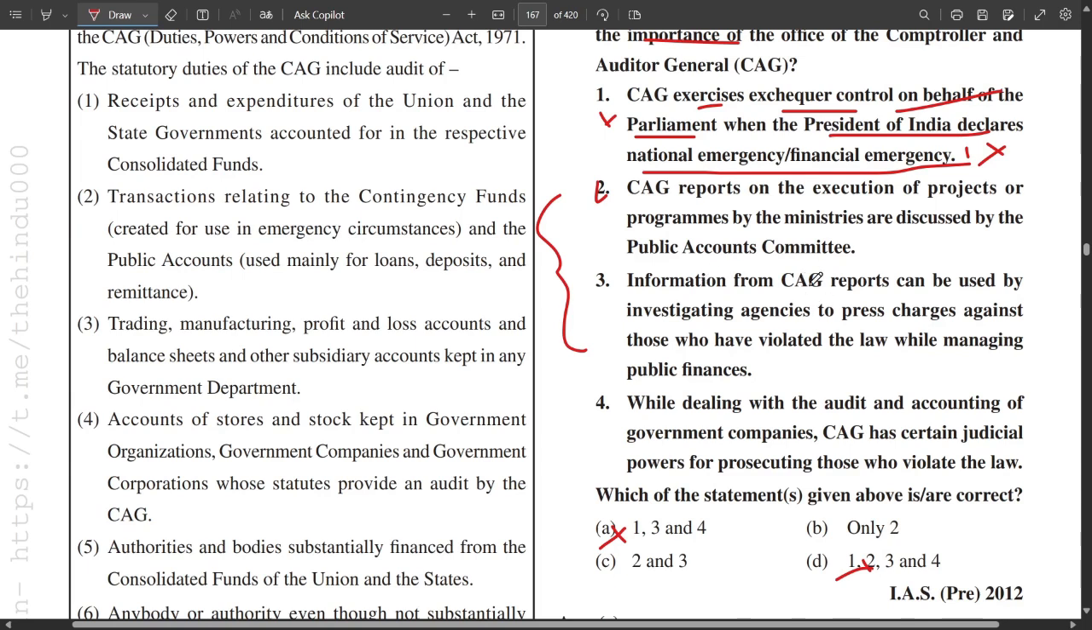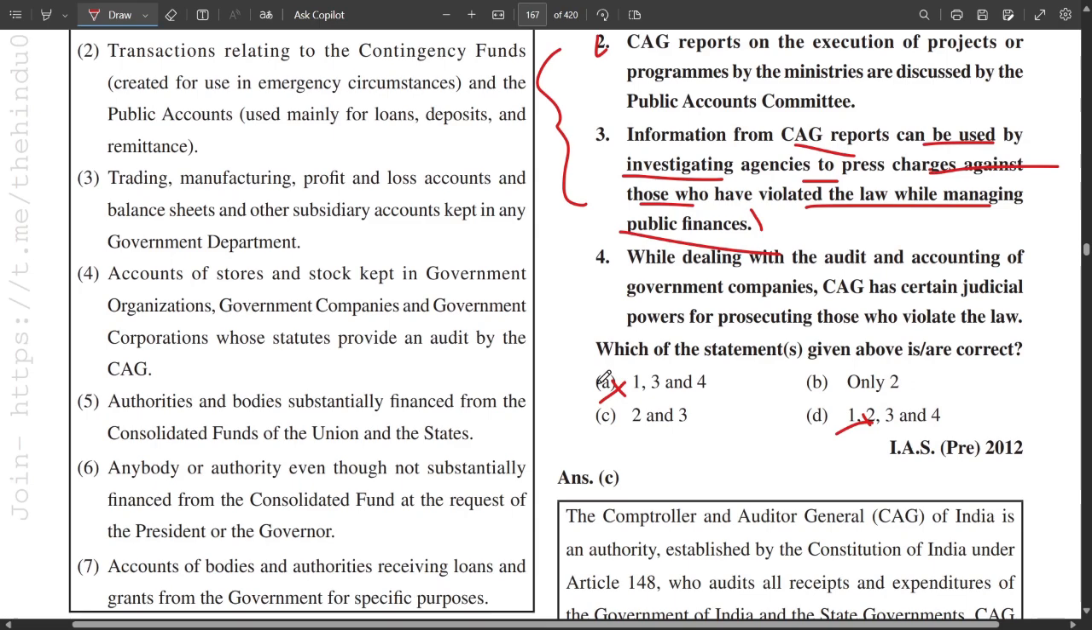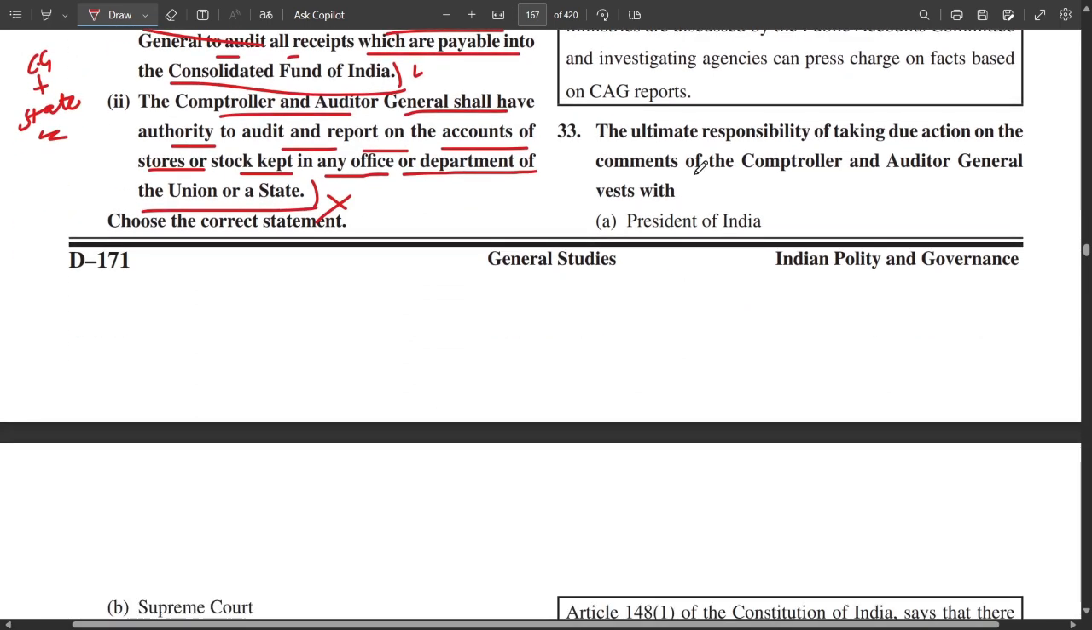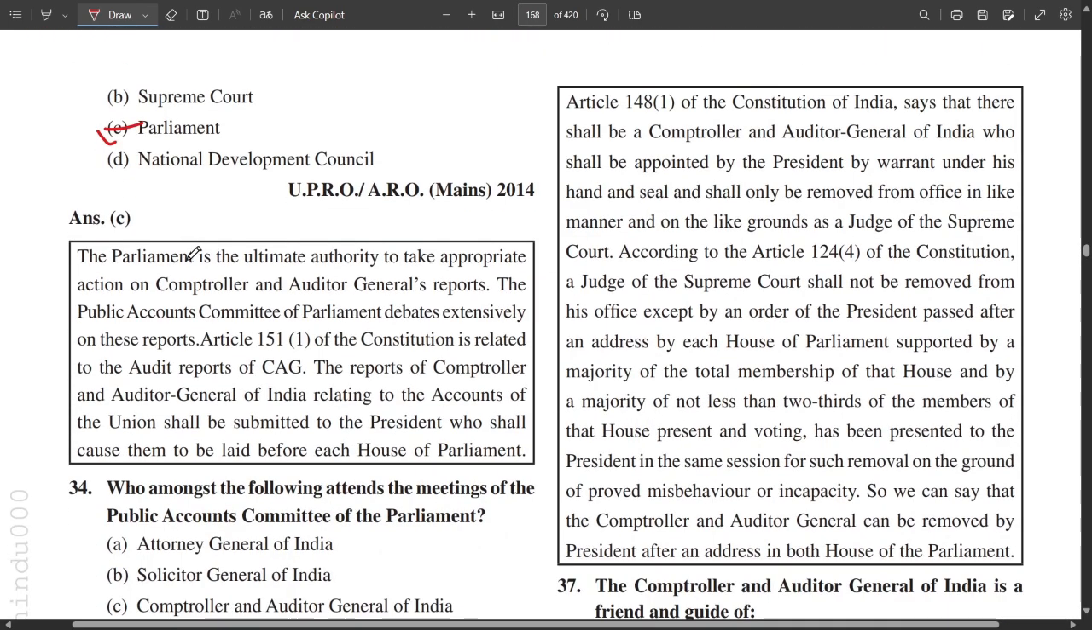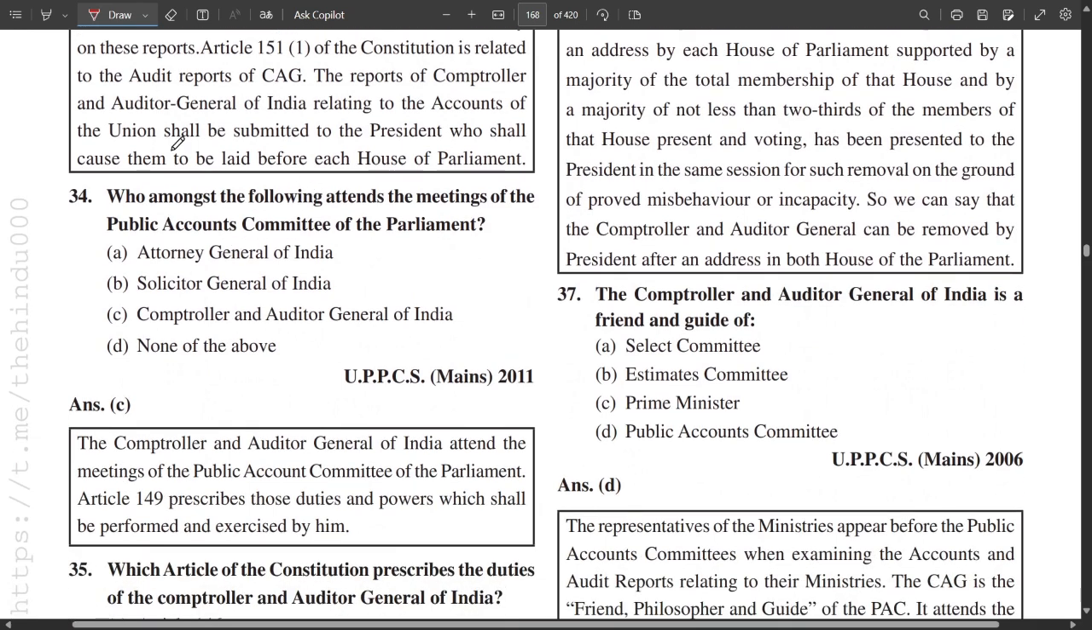Now, information from CAG reports can be used by investigating agencies to press charges against those who have violated the law while managing public finances. Yes, correct. An FIR can be registered on the basis of CAG reports. The ultimate responsibility of taking due actions on the comments of the CAG rests with the Parliament. On CAG reports, Parliament is the last authority to decide.